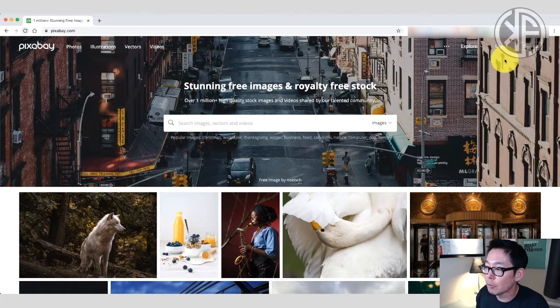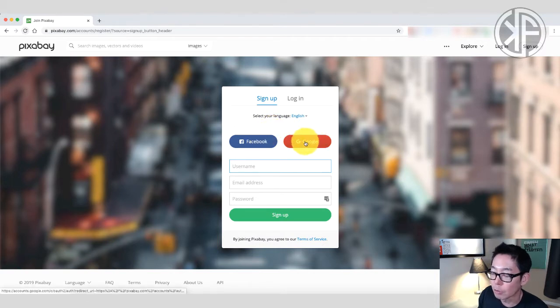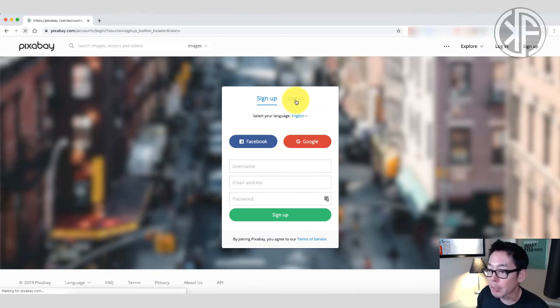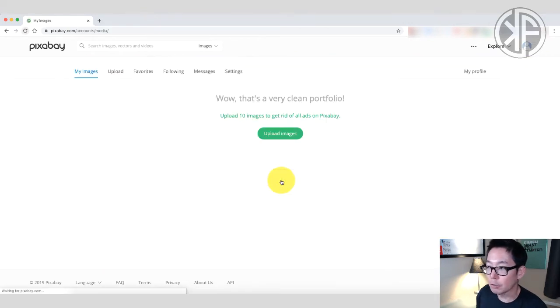One thing you're gonna wanna do to get started is to sign up for a free account. So you click on that sign up button, and there are a couple of ways for you to sign up. You can either use your social media logins, so either your Facebook or Google profile to sign in. That's very quick and easy. Or you can sign up using your email address. In this case, I already have a login, so I'm gonna just log into their site.